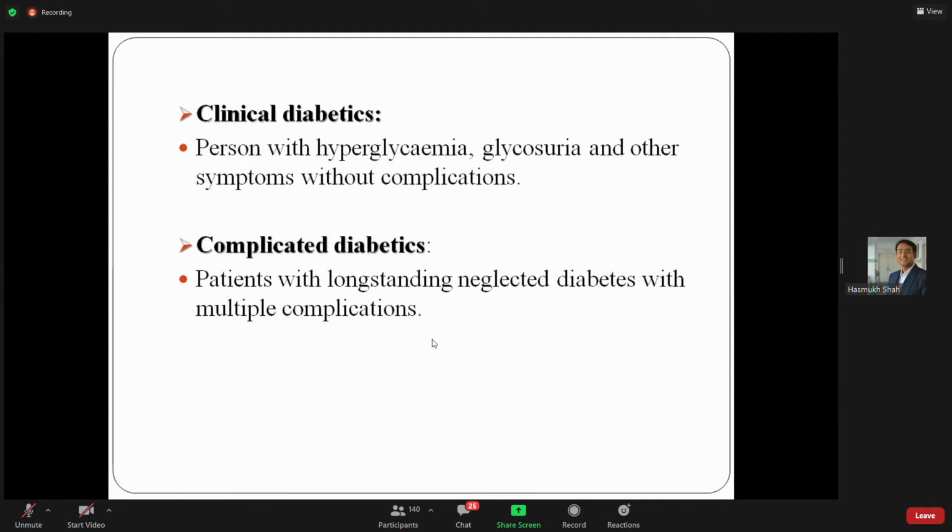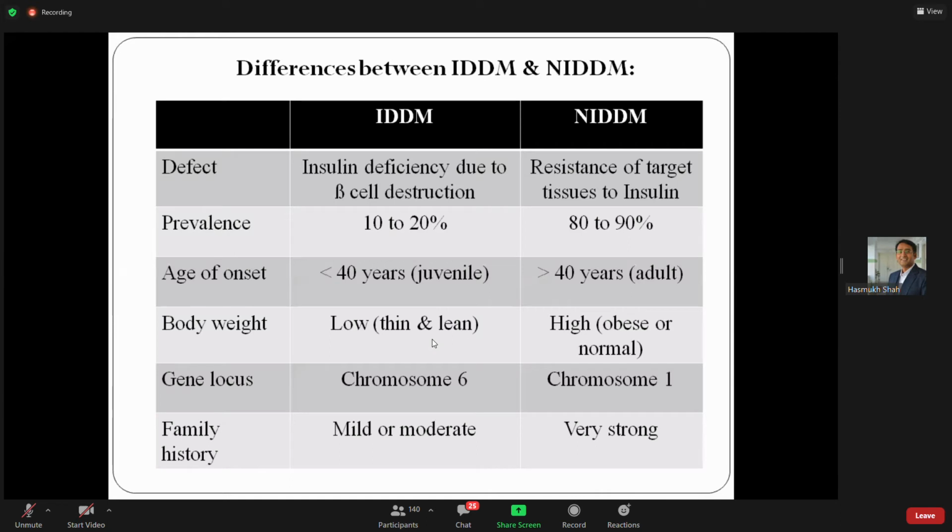Third one, clinical diabetes, that all of you know very well: a person with hyperglycemia, glycosuria and other symptoms without complication. The last one, complicated diabetes: a person with long-standing, neglected or improperly treated diabetes, a patient with multiple complications.